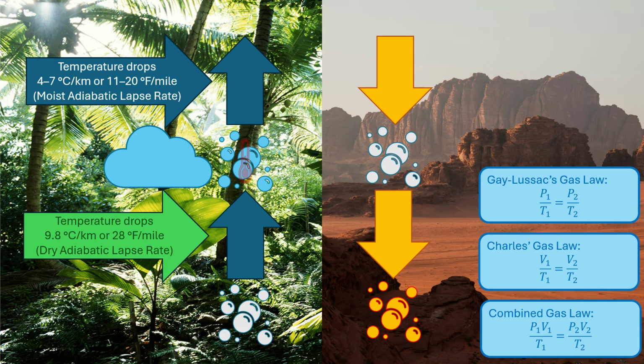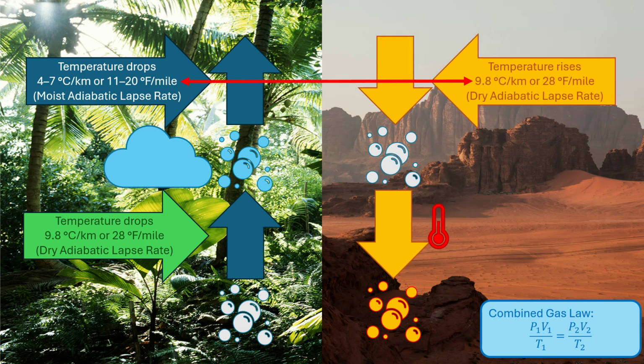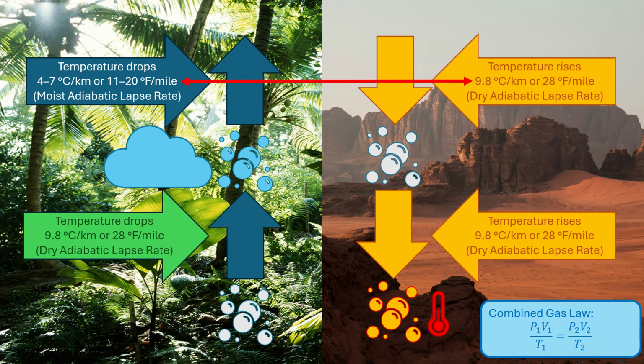Because condensation released latent heat during the earlier ascent, the air mass lost less energy while rising than a completely dry air mass would have. Much of this released energy was rapidly shared with the surrounding atmosphere through convection and molecular mixing, remaining within the atmospheric circulation. As a result, moist air cools more slowly during ascent, while descending air later warms at the dry adiabatic rate, which increases temperature faster.